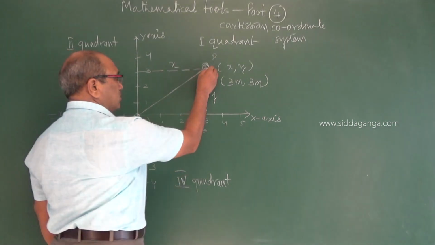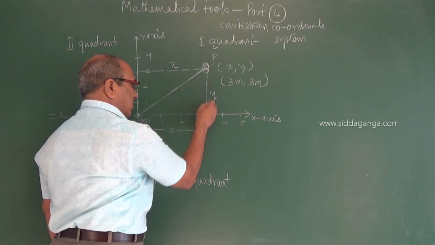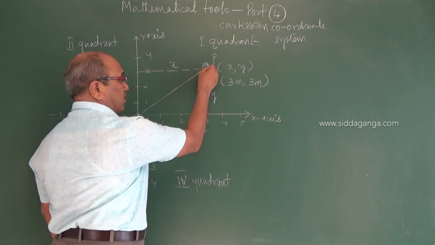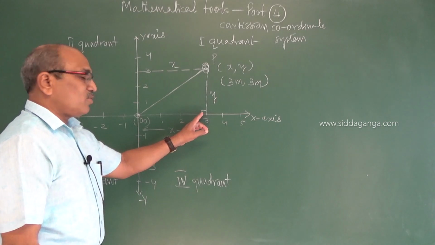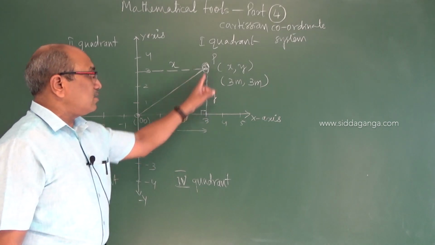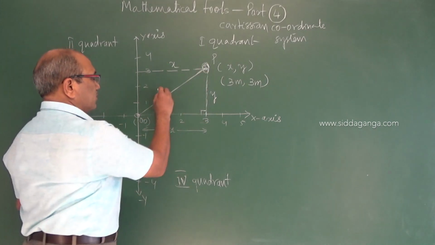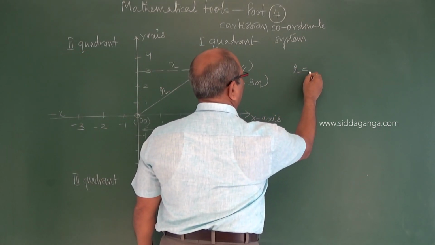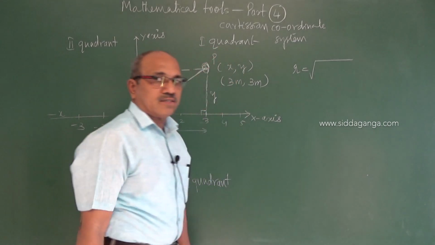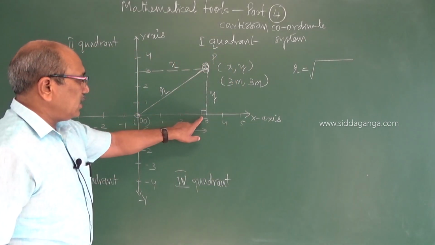When you see that these two are perpendicular, it is a perpendicular line from the x axis, and the coordinate of y is obtained. And this is the Pythagoras theorem. So if I call this r, you can calculate the value of r using the Pythagoras theorem. It is 90 degrees.